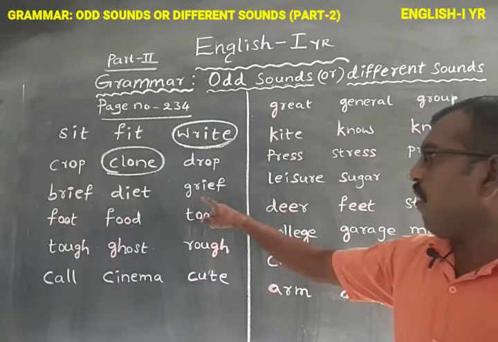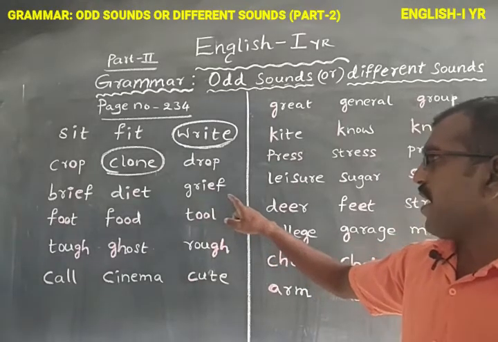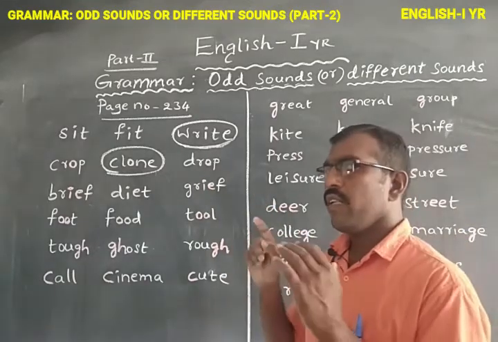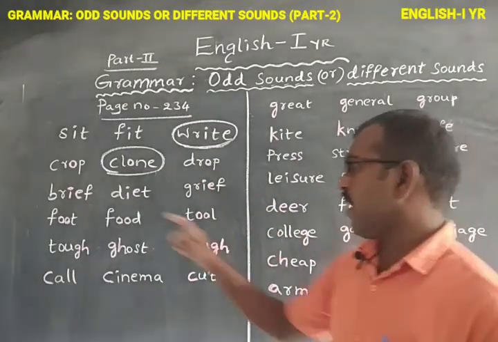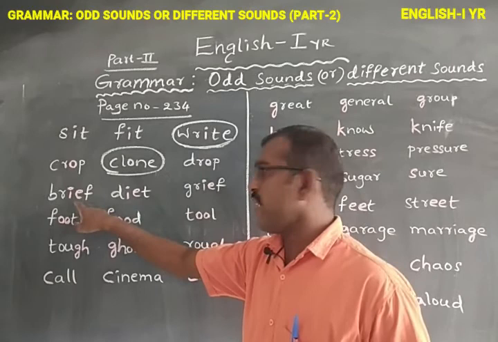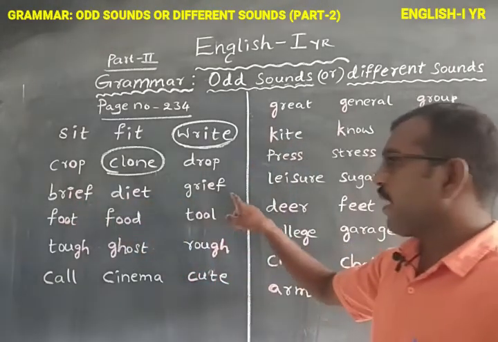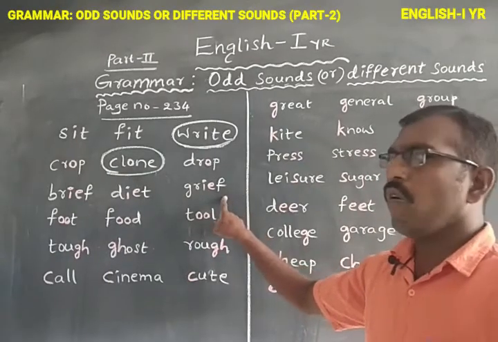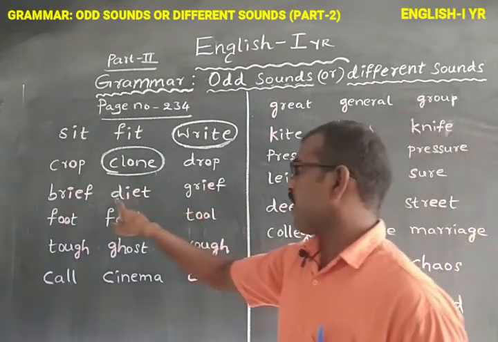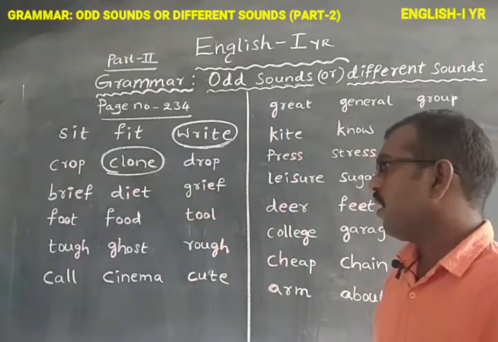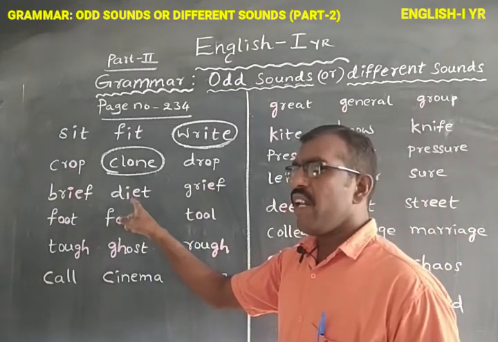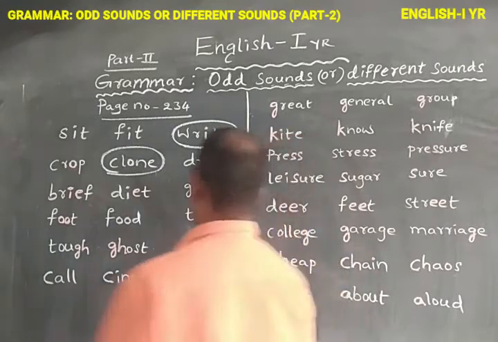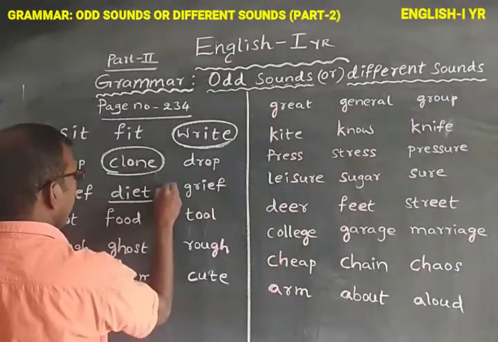Next, the word grief. I makes the sound E, long E. So observe again, brief, grief. Both words make the same sound. What is the difference here? Diet is the different odd sound. Understand?